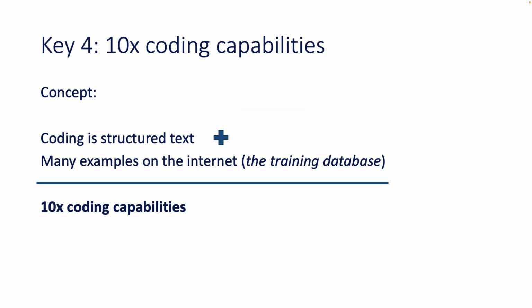All right, time for key number 4. These LLMs have 10x coding capabilities. Now, why is that the case? Well, it turns out that code is structured text. And it turns out there are many, many examples of code on the internet. Remember, the internet is the training database for many of these LLMs. So if you take code being structured text plus many, many examples, you end up with these 10x coding capabilities.